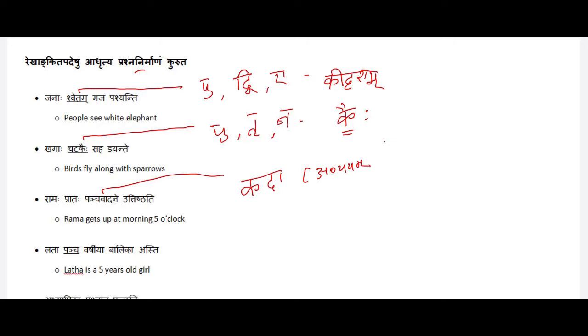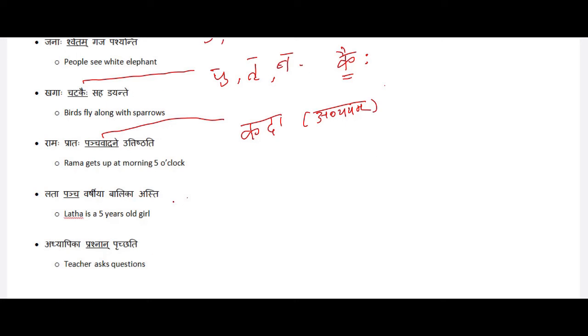This is an avyayam. Avyayam means it does not change based on vibhakti, vachanam or lingam. So Kada will always remain as Kada only. So Ramaha Prataha Kada Uttishtati is the answer. Panchavadane should be replaced by Kada.